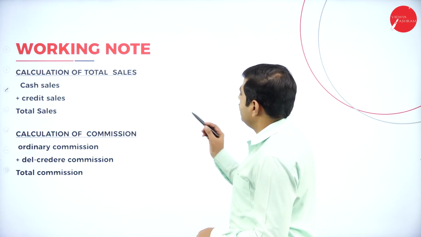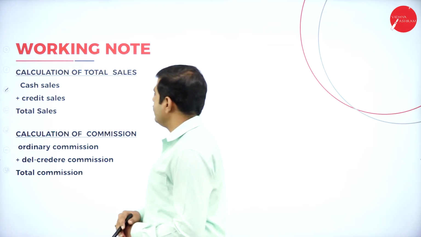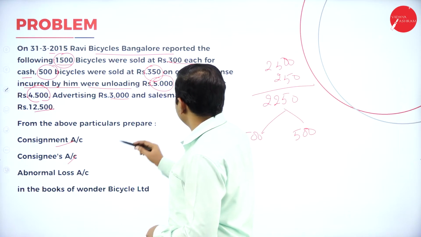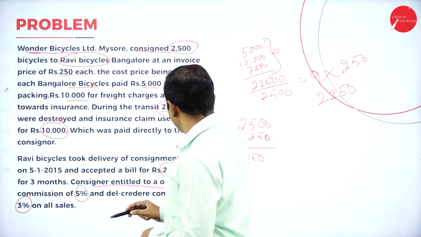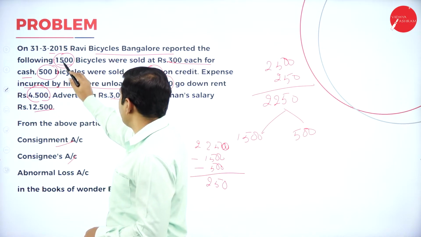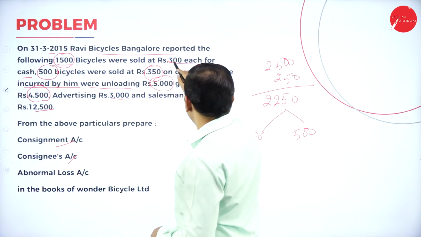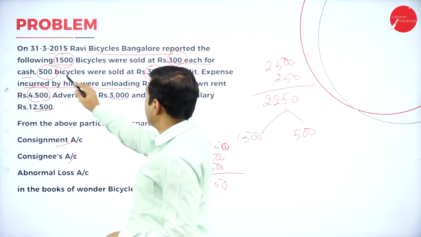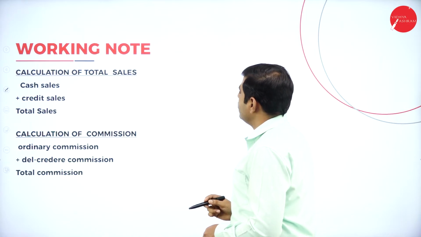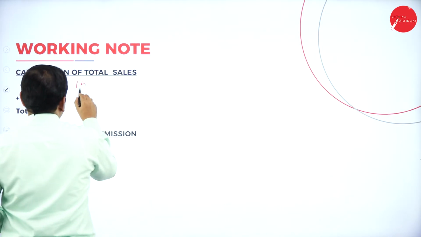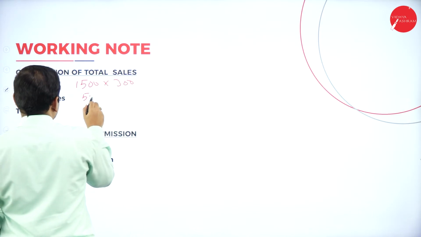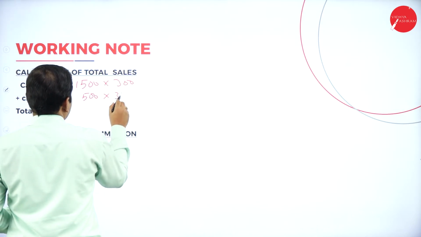Next point, calculation of total sales. So what is the actual cash sales? Let's see here. See, he has sold 1,500 cycles for 300 rupees cash and 500 cycles for 350 rupees credit. So it is 1,500 cycles into 300, and 500 cycles into 350.